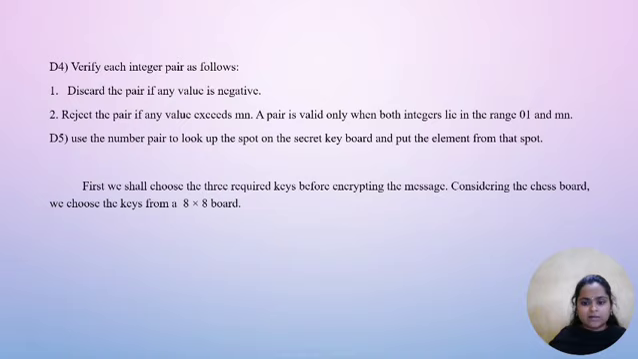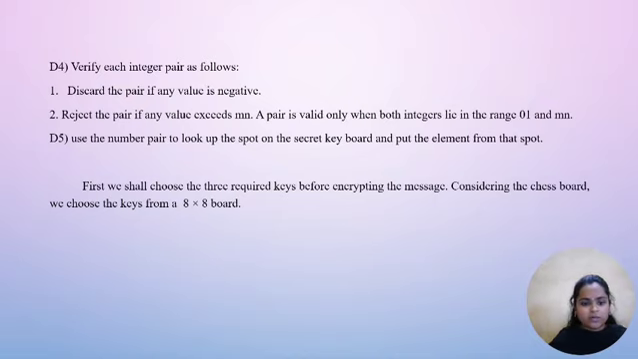A pair is valid only when both integers lie in the range 0, 1 and mn. Step 5: use the number pair to look at the spot on the secret keyboard and put the element from the spot. First, we shall choose the 3 required keys before encrypting the message.